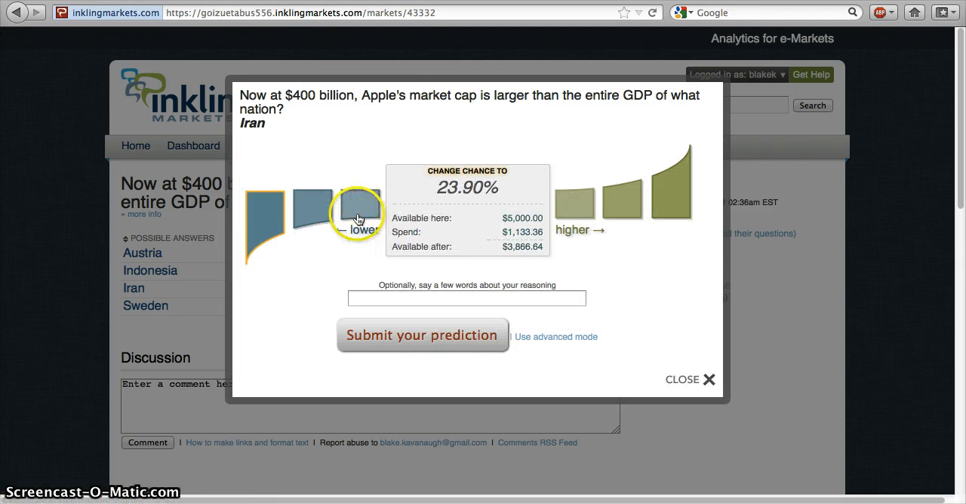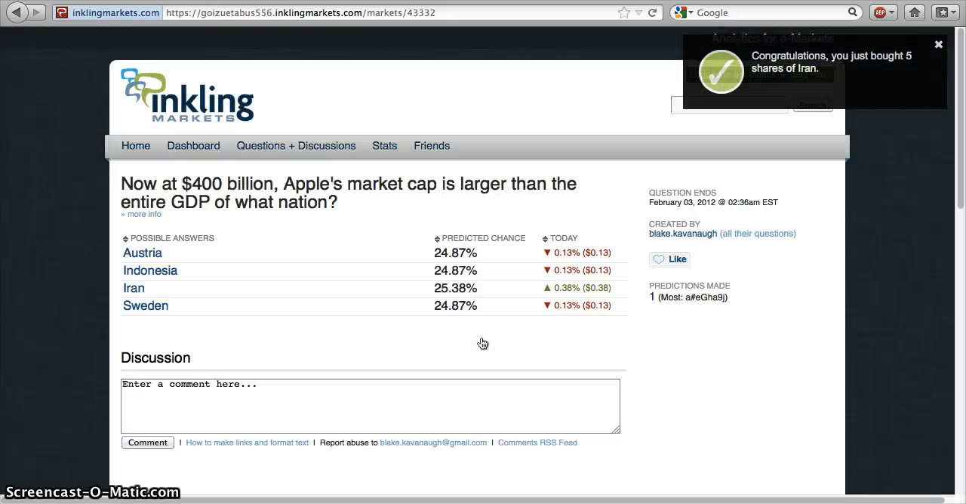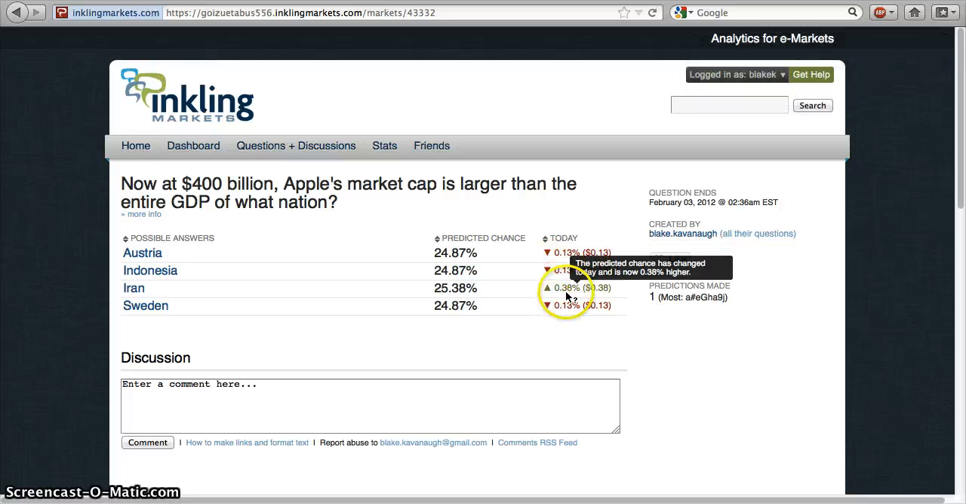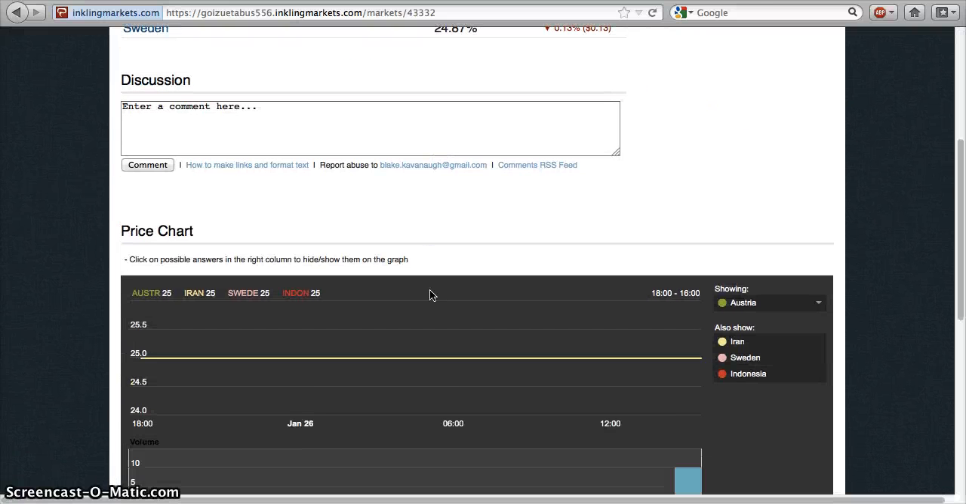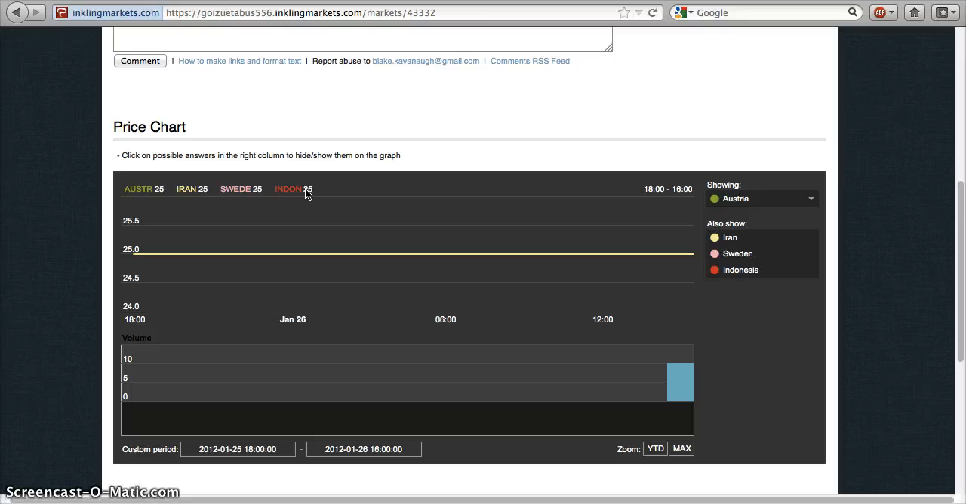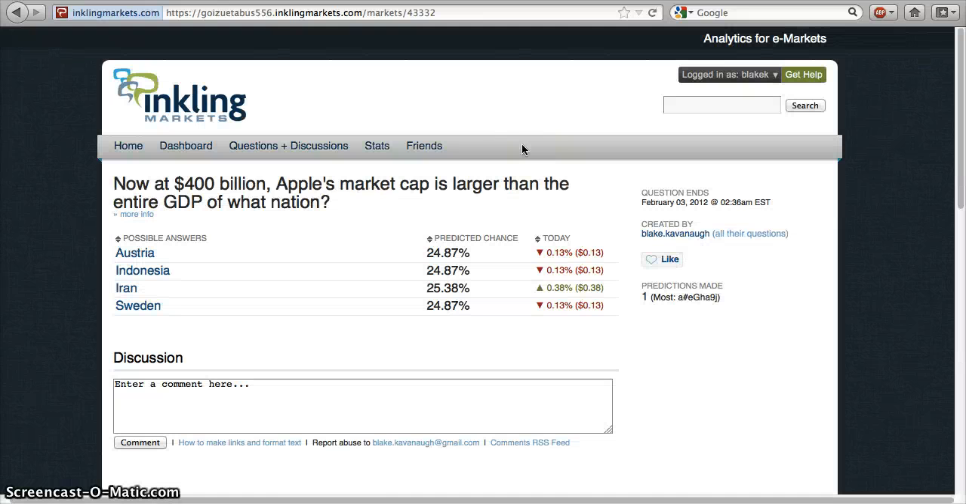So I'll go ahead and say then that I think that might be the answer. I'll sell a little bit because I'm not that positive. Let's make my prediction. Now you can see already how that's changed. Now it looks like Iran's the leader, and everyone else is not doing quite as well. Now that I have invested into Iran being the correct answer, you've seen the predictive change increase. And there's all the different charts and stuff you can evaluate afterwards if you want to get more and more involved in it. And that's how you answer questions on the Inkling Marketplace.